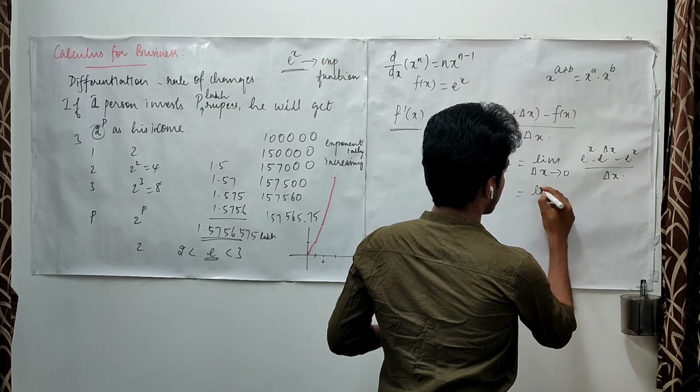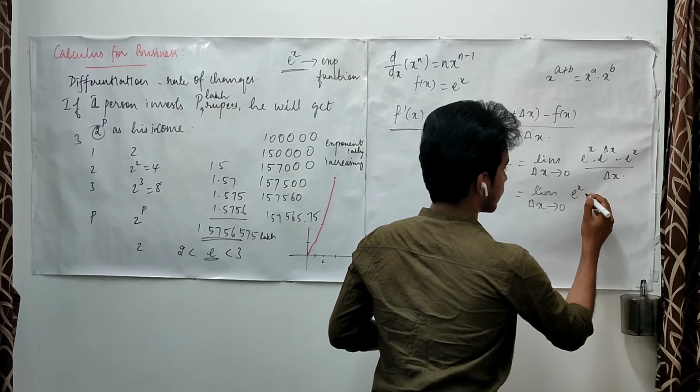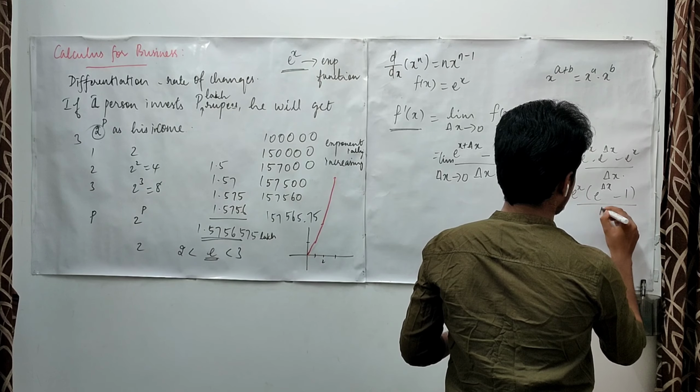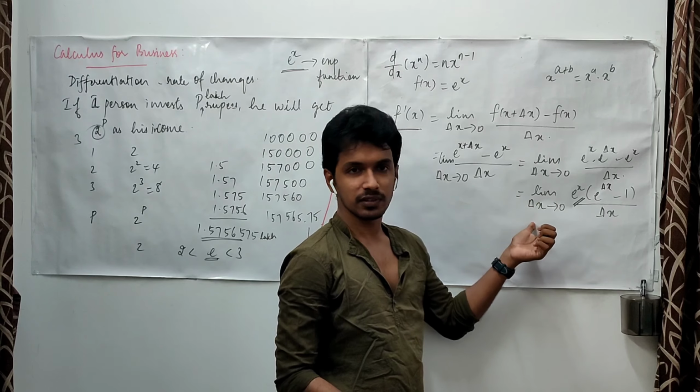When you take e power x outside, you have e power delta x minus 1 upon delta x, and this e power x is independent of delta x.